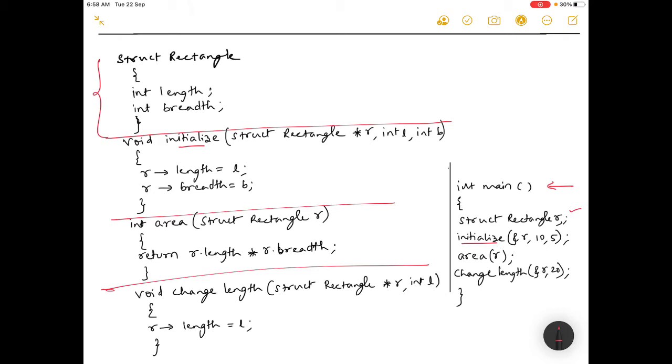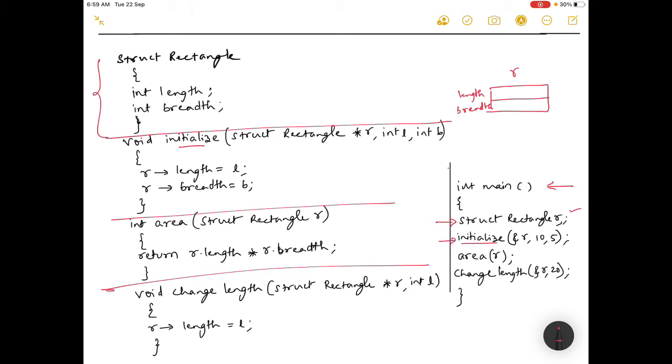Now when you call this struct rectangle, after int main, when it goes inside the bracket, it executes this function. Once it executes this function, automatically there is a creation of r, because it has called struct rectangle r, and the struct rectangle is already defined here. It has integer length and it has integer breadth. This is created.